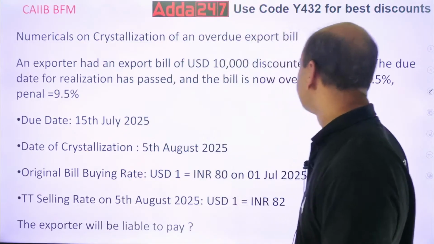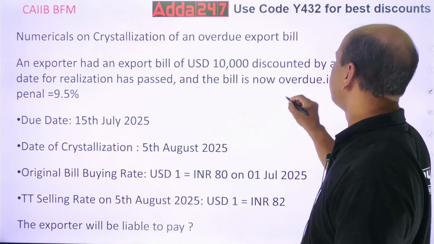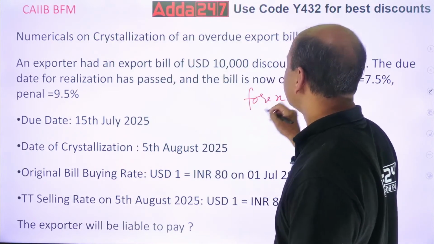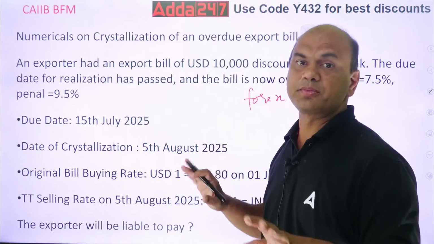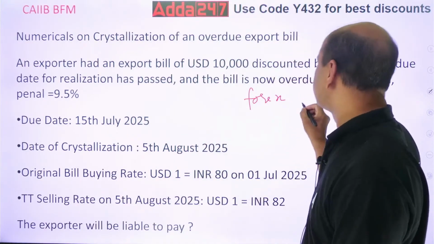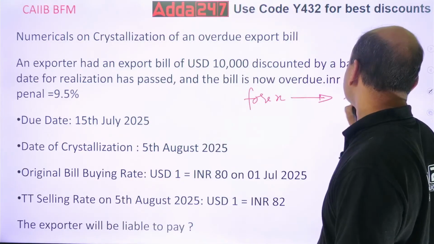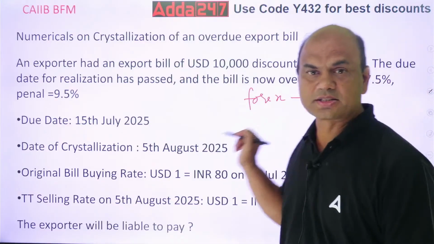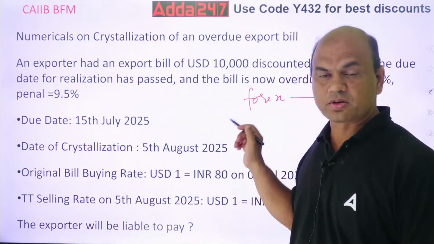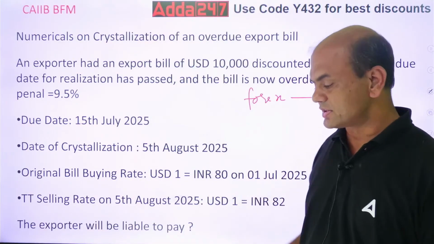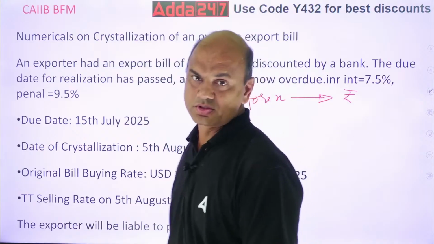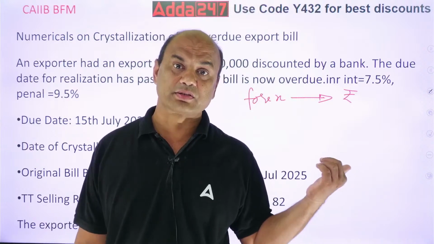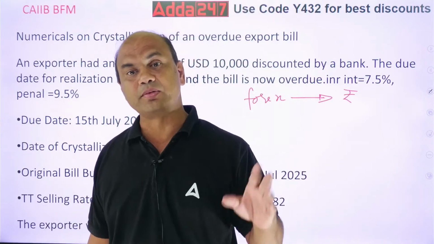What does RBI say? Pay attention. RBI says that whenever you have a forex liability, a forex loan, and it becomes NPA, you can call it NPA, it becomes overdue, then convert this forex to INR, rupee liability. And this process is called crystallization. This is always done for NPA loans, NPA forex loans.